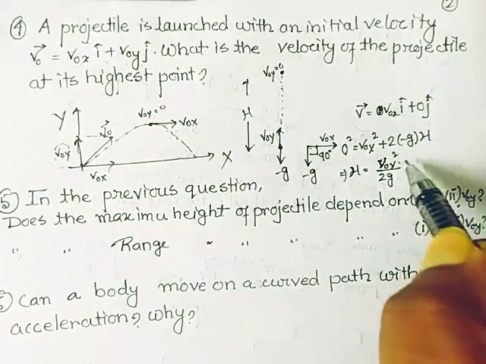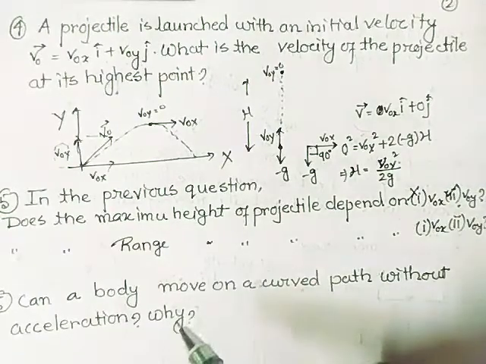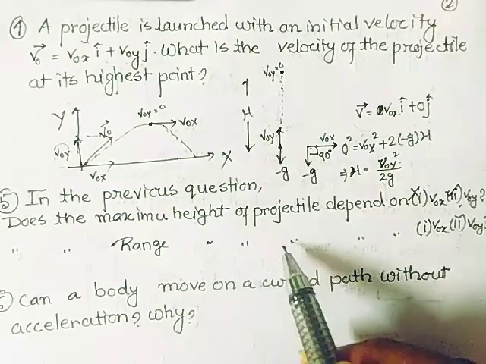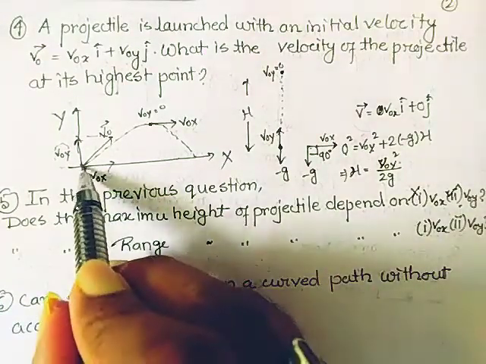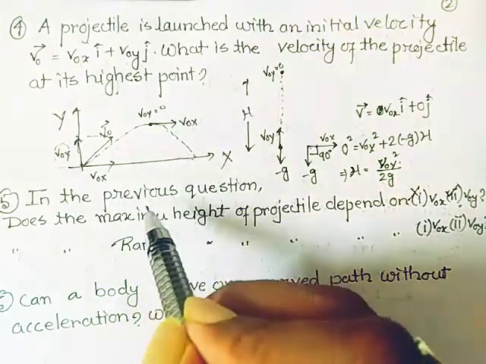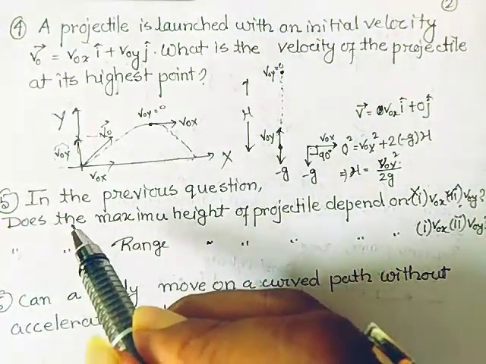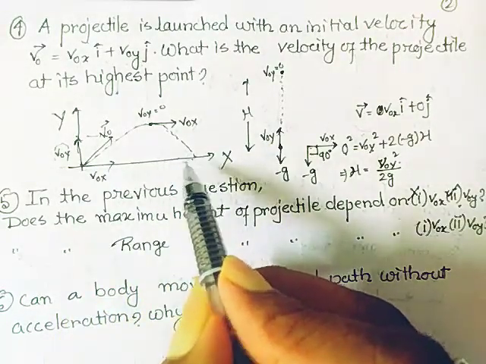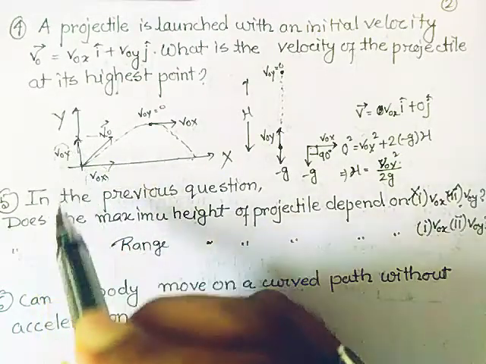So it depends on v0y, so it is the right option. Next, does the range of the projectile depend on v0x or v0y? Range means the distance covered along the x-axis. So the distance covered on the x-axis is dependent on v0x and independent of v0y.